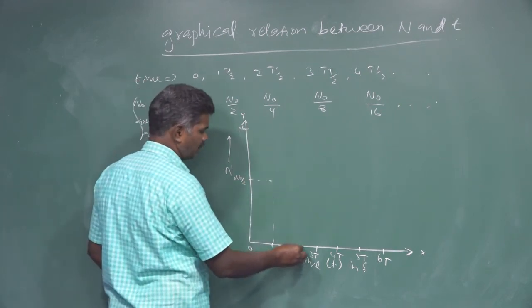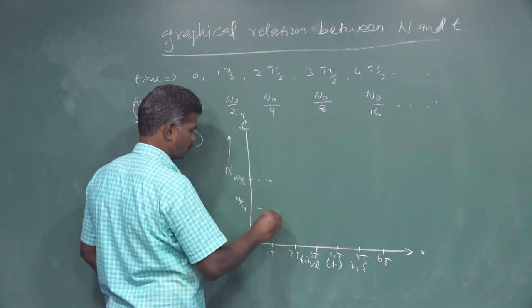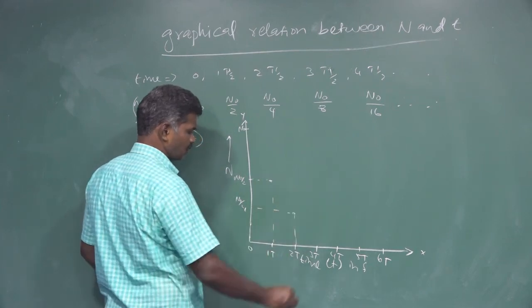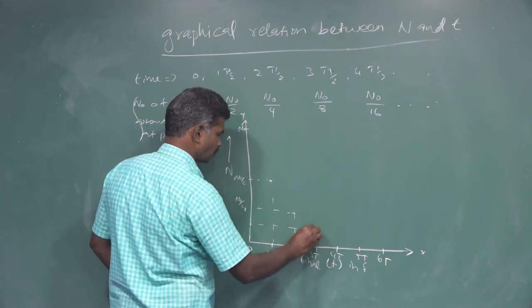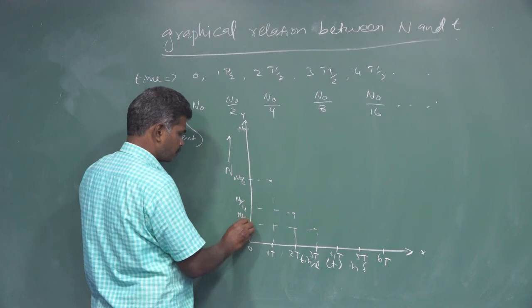Then after the second half-life, what number of elements? N0 by 4. Then after the third half-life, half of that, from N0 by 4, half the number is N0 by 8.